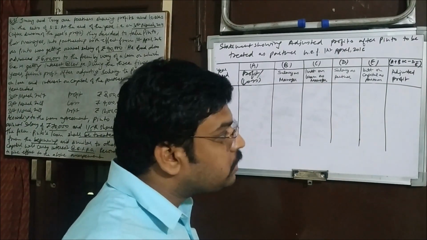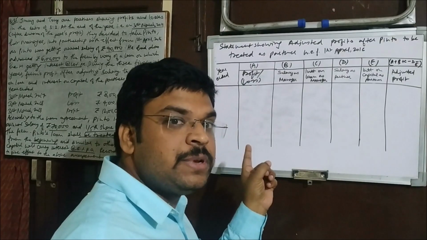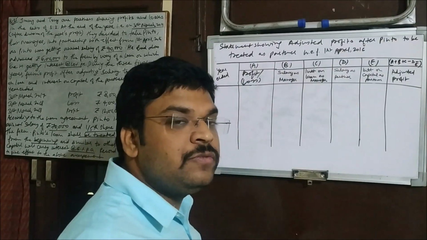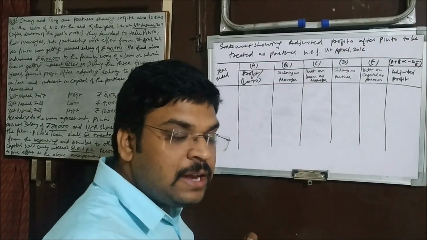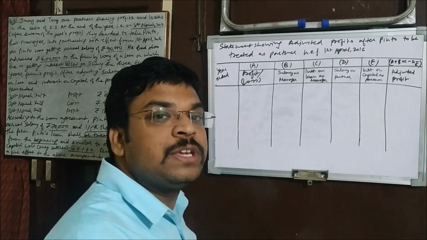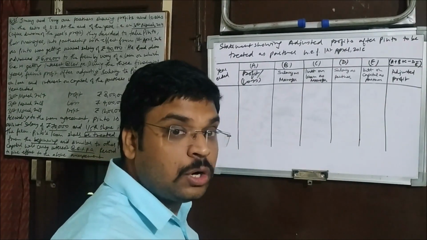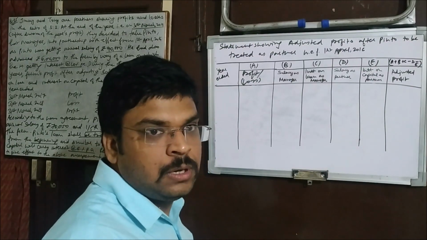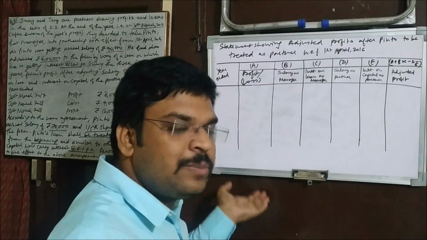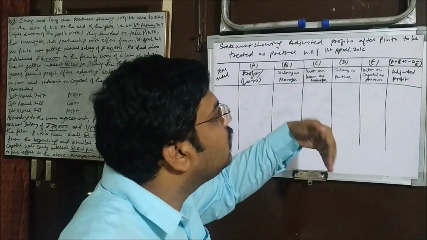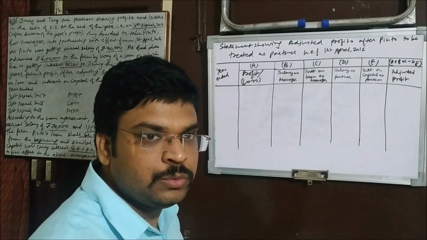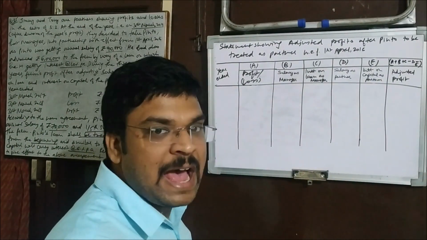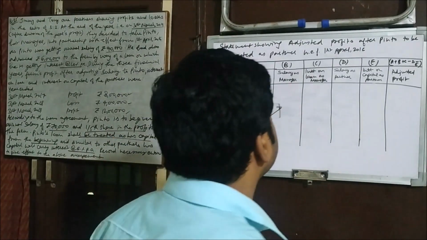All right, but we need to treat him as a partner from the same date. Then we will give him a salary as a partner, and we need to give him interest on capital, and we need not give him interest on loan. That is why the adjustment has to be done. One is the actual situation which has taken place, and another is what is supposed to take place right now. So that is why the adjustment has to be made. All right, let's start.